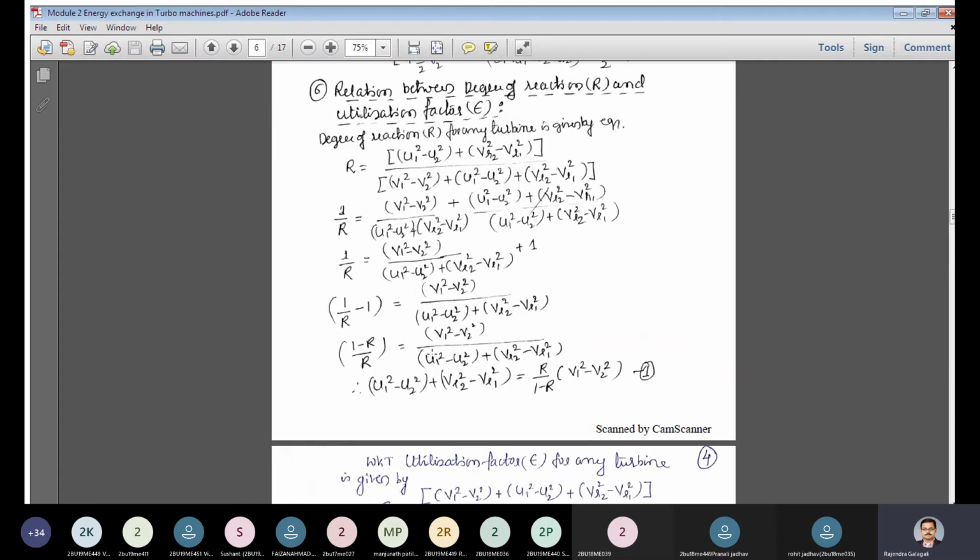Then transfer this 1 minus r by r to the right hand side. So this becomes r divided by 1 minus r times V1 square minus V2 square. So finally I can write an expression like this.